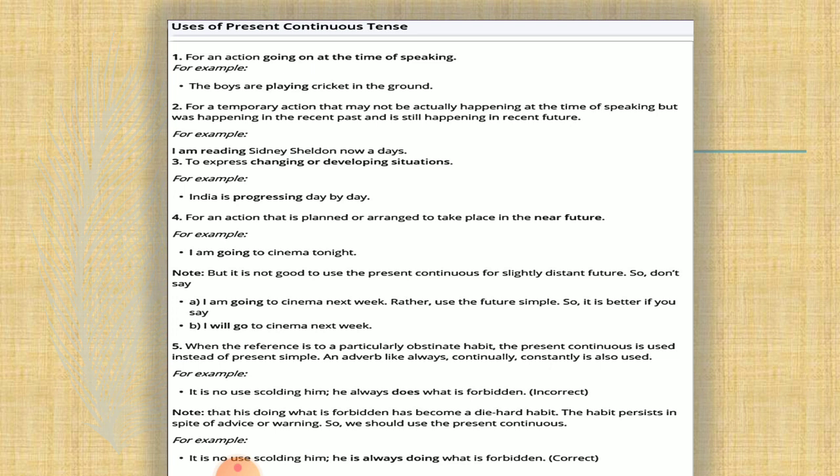When the reference is to a particular obstinate habit, that means something was there which continued for some time. Like, it is no use scolding him, he always does what is forbidden. This is incorrect because you're saying he always does what is forbidden. We can alter this sentence by saying it is no use scolding him, he is always doing what is forbidden. This is showing the continuity, that the habit is persisting in spite of advice and warning.